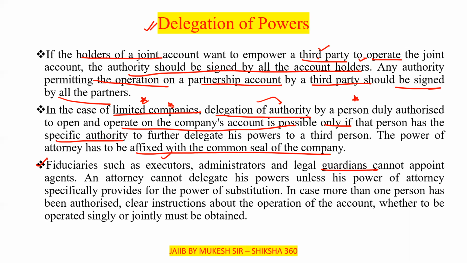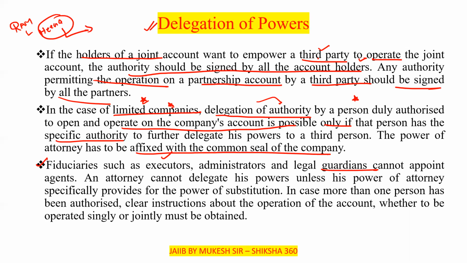As we discussed in the example, Ram gives power of attorney to Hina. Here Hina cannot further assign one more person who can operate the account on his behalf. So an attorney cannot delegate his powers unless his power of attorney specifically provides for the power of substitution.